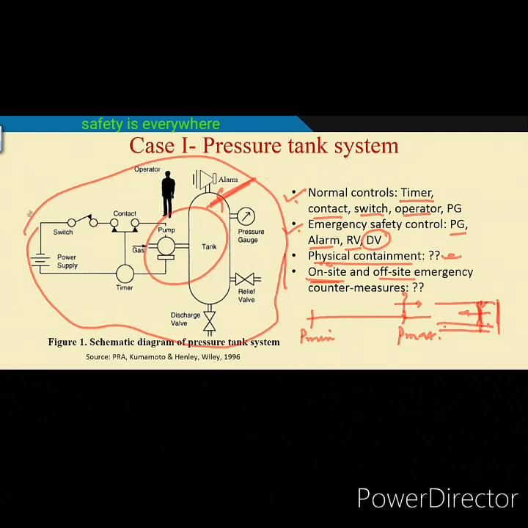So, you must have sufficient protection measures. These are off-site emergency countermeasures. Suppose your plant produces a lot of gases, for example. Then the periphery of the plant must have a gas detection system. Whenever some gas is detected, there must be immediate evacuation of the people who are going to be affected. So many issues are important.